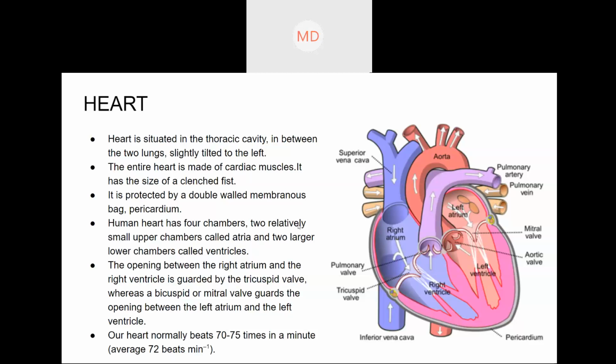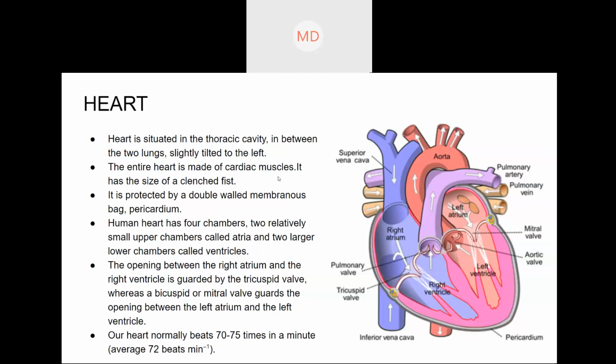What is the main difference? Tell me, one carries pure blood. You are talking of the pulmonary artery. I'm just asking about artery and vein, not pulmonary artery and pulmonary vein. Tell me the one difference. One carries pure blood and the other carries impure blood. Which one carries pure blood? Which one carries impure blood? The difference between artery and vein is pure and impure blood.